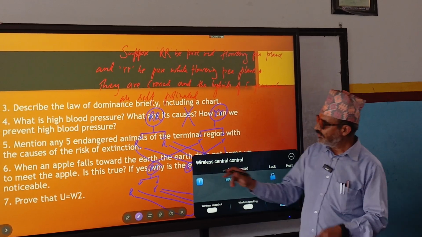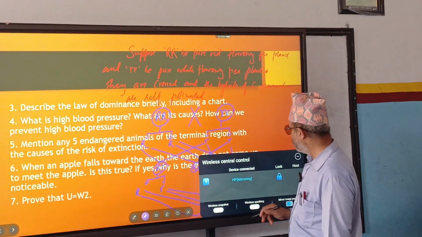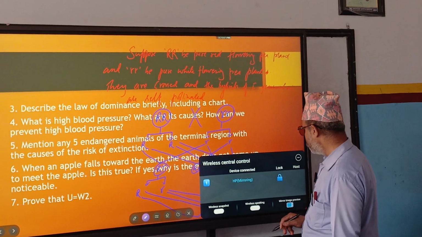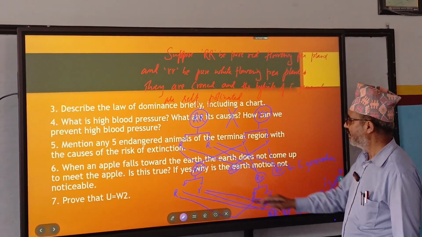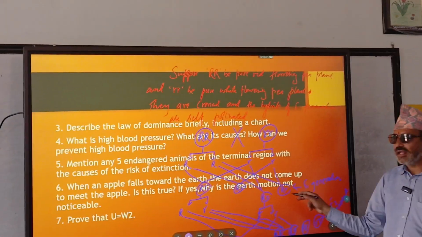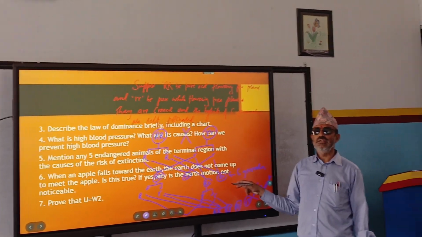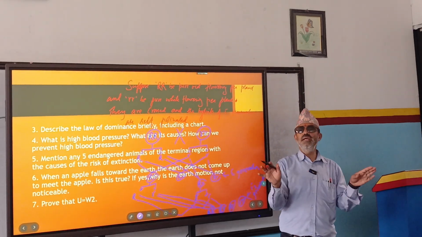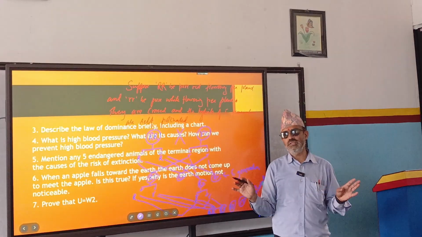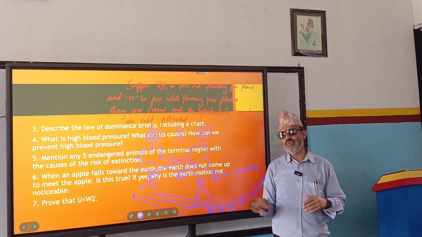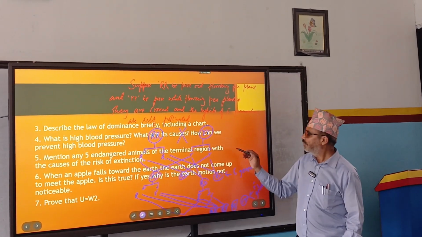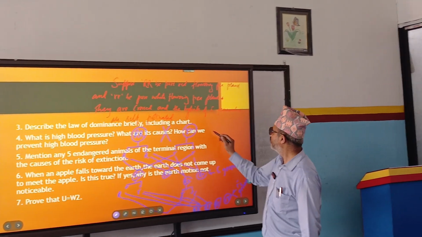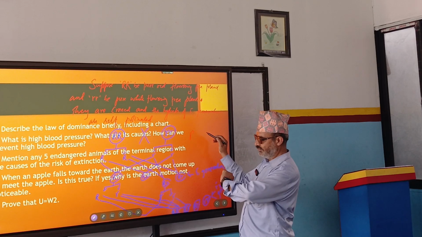Means, look at here. In this generation, what is this? Here R. Is there any difference? No. All are similar, no? So in this case, there is no phenotype ratio and genotype ratio. No variation. All are of similar type. But here, phenotype ratio. What is the phenotype ratio?